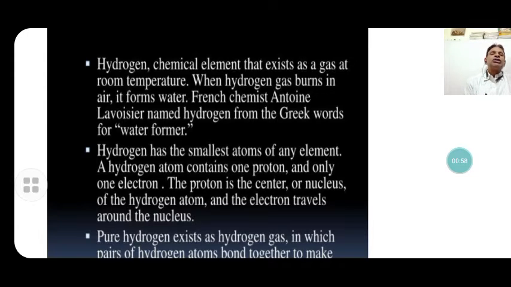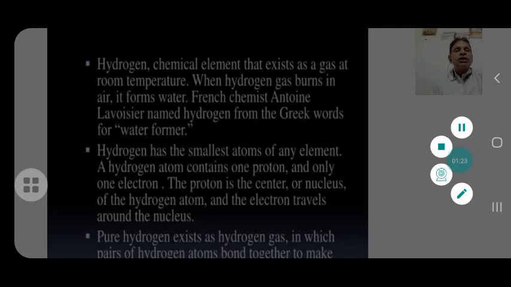Hydrogen burns cleanly, so it is a clean fuel. When hydrogen burns, it forms water vapor. The French chemist Antoine Lavoisier named hydrogen from the Greek word for water former. Hydro means water, gen means producer, and the literal meaning of hydrogen is water former or water producer.